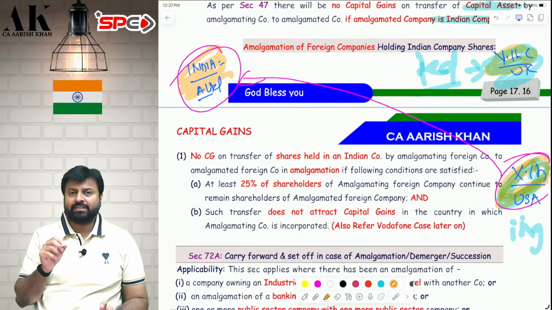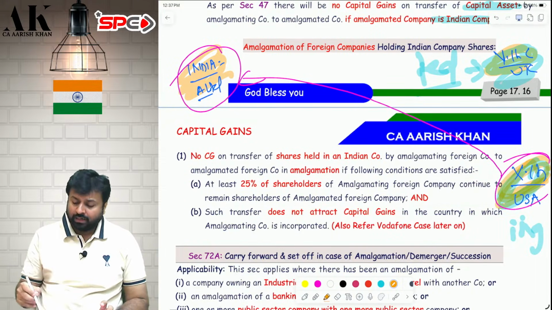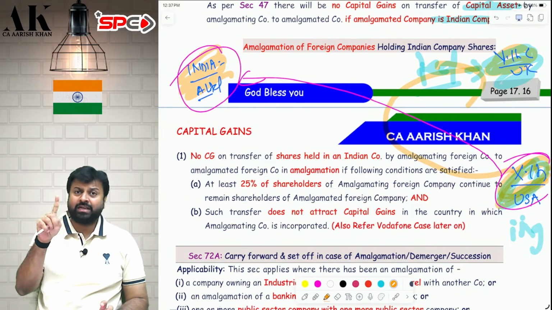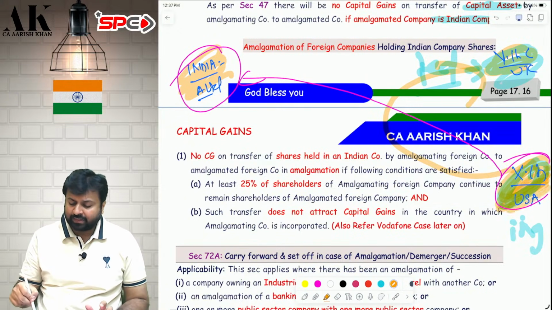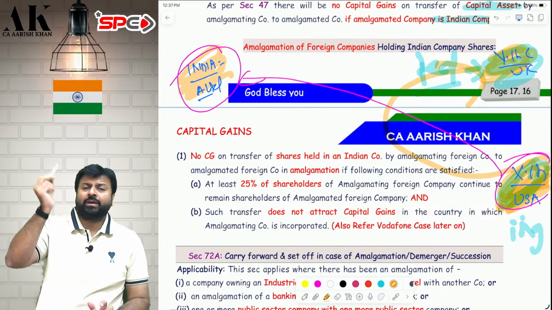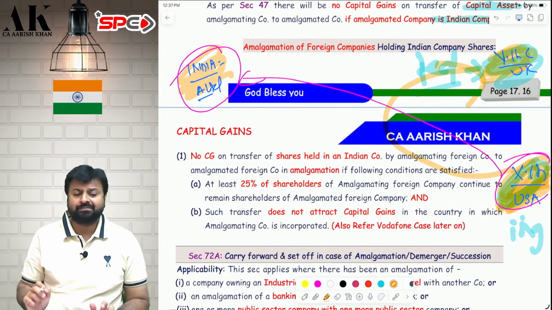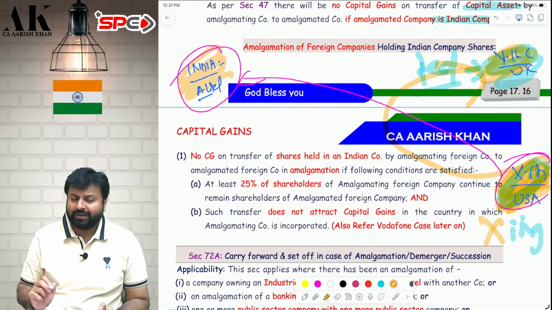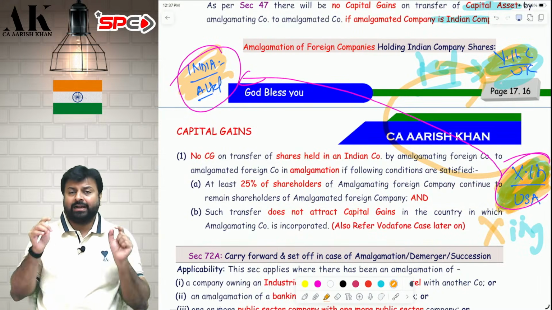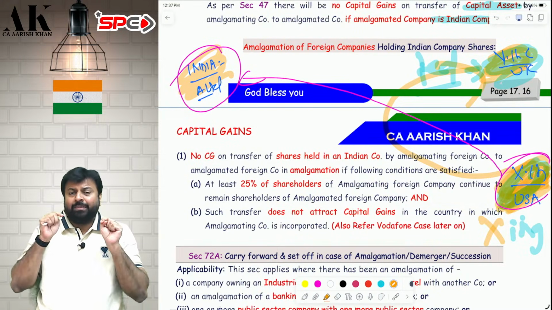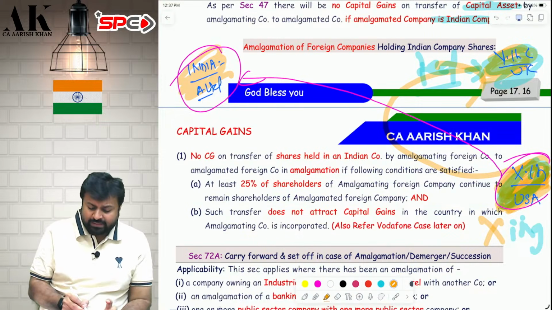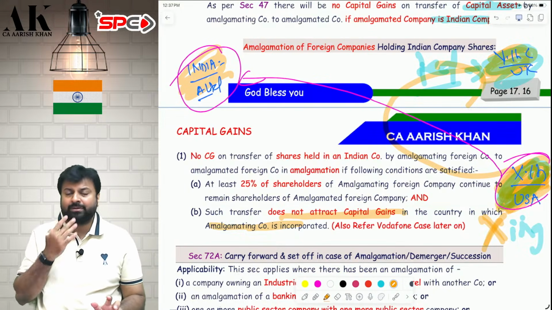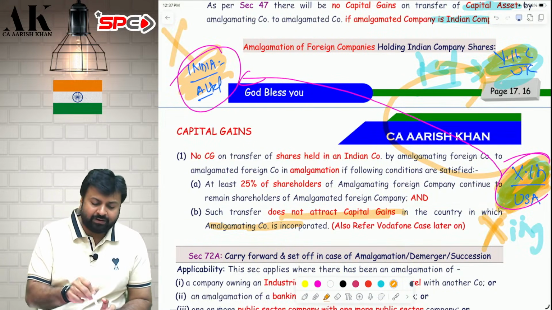Will this be exempt? Yes, this will be exempt subject to two conditions. First, 25% of the shareholders of XINC, in number, not in value, should continue to be shareholders of YINC. That is condition number one. Condition number two: such a transaction should not be taxable in the country of XINC, that is in USA, the country in which the amalgamating company is incorporated. In whichever country the amalgamating company is incorporated, in that country such a transaction should not be taxable. If you are not levying tax, we will also not levy tax.